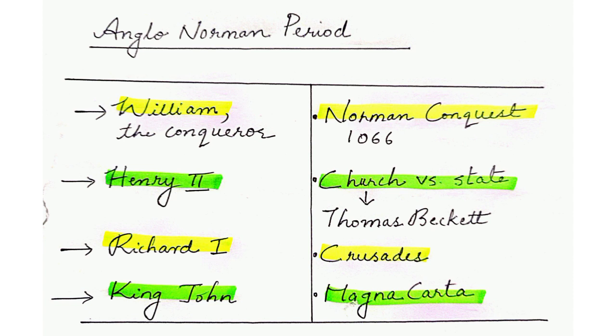For example, there is a conflict between the church and the state. And there are also crusades which are bringing in new knowledge, and a sense of nationalism has also emerged in England. And Magna Carta has begun to bring down the feudal system which existed in England, bringing free societies.